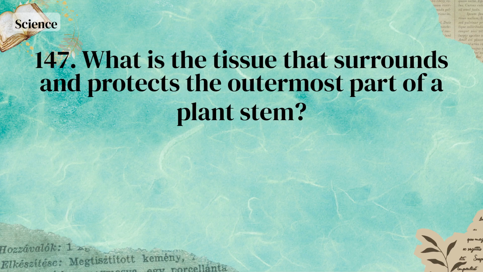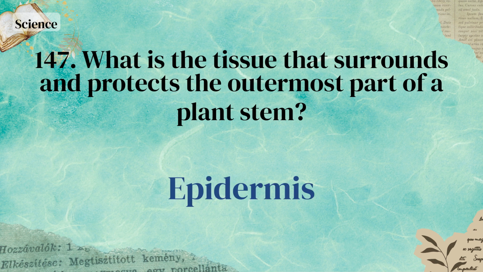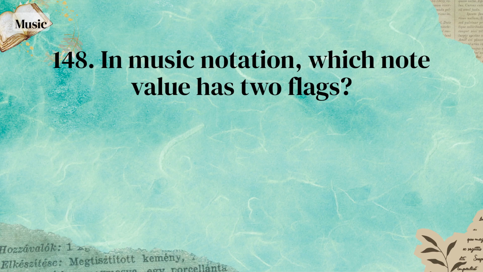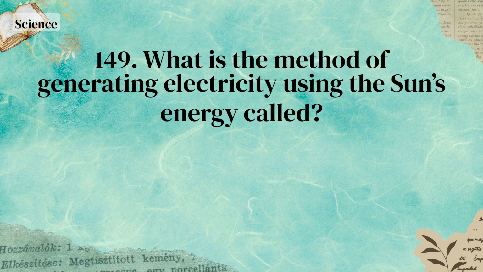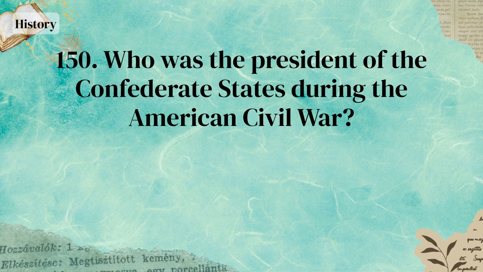Mercury. What is the tissue that surrounds and protects the outermost part of a plant stem? Epidermis. In music notation, which note value has two flags? 16th note. What is the method of generating electricity using the sun's energy called? Solar power generation. Who was the President of the Confederate States during the American Civil War?